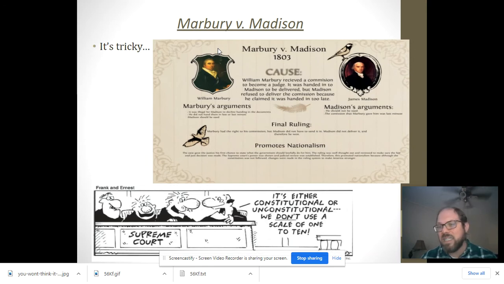The last thing that I want you to know for the quiz is the court case that created the idea of judicial review, and that is Marbury versus Madison. This court case comes from 1803, and it just said that the Supreme Court had a right to review laws and executive actions, creating that power of judicial review.